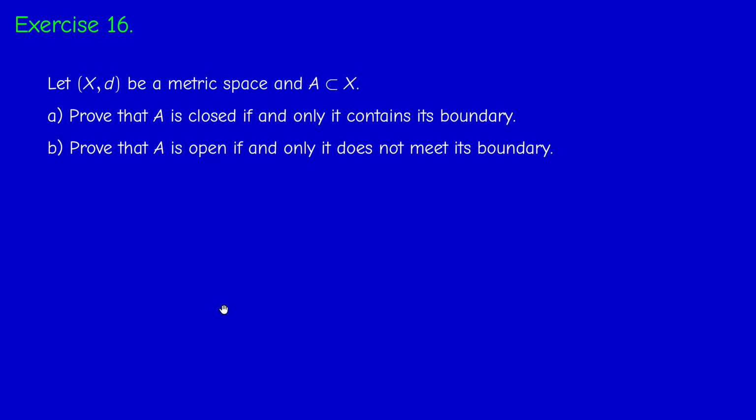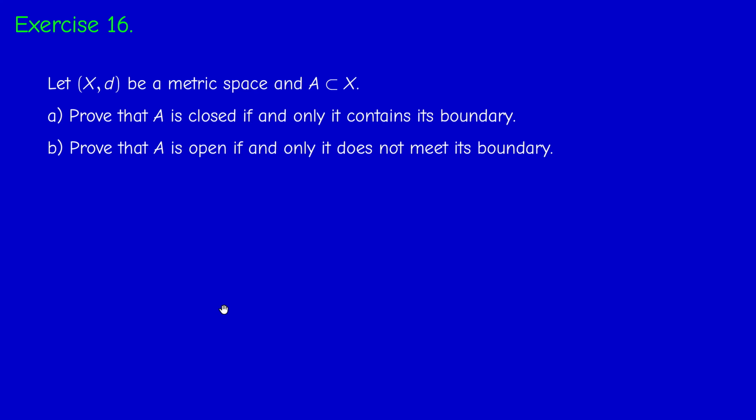Okay, the next exercise. If A is a subset of a metric space X, we have to prove that A is closed if and only if it contains its boundary, and A is open if and only if it does not meet its boundary. So this corresponds to our intuitive understanding of the boundary, and this may help justify the notions of open set and closed set.